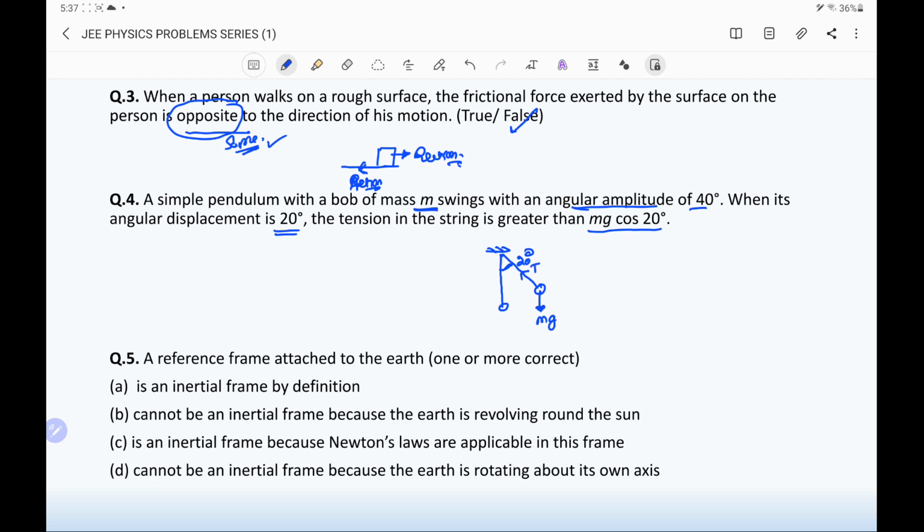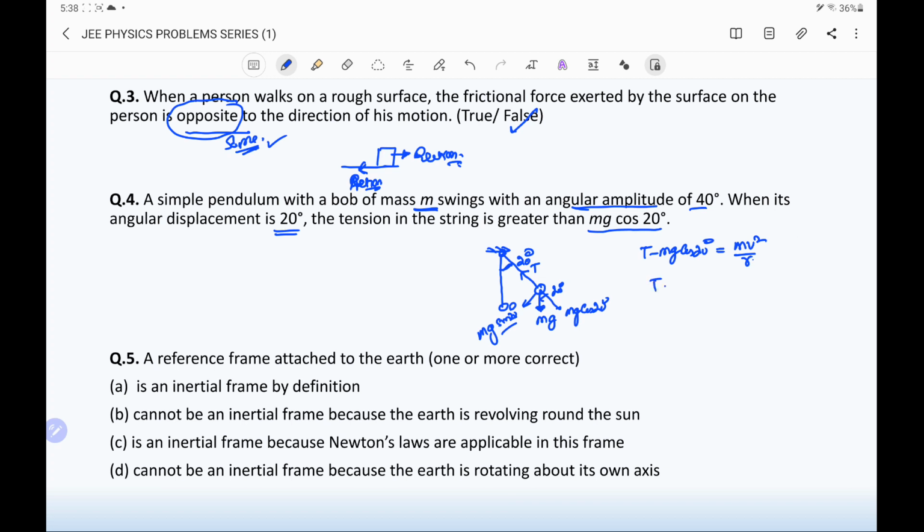If we resolve the mg into perpendicular components at 20 degrees, one component is mg cos 20 degrees and the other is mg sin 20 degrees. Now the bob has circular motion, so the net force towards the center of the oscillation, that is the point from which the string is tied, is T minus mg cos 20 degrees. It is the net force and it will be equal to mv square by r. This is the centripetal force.